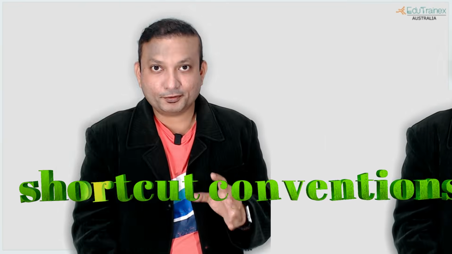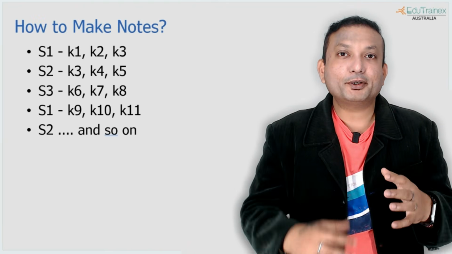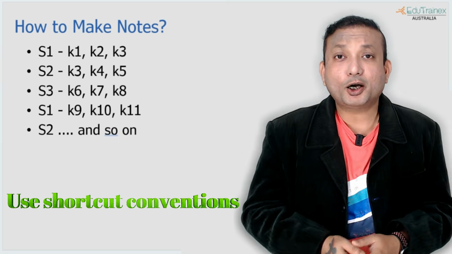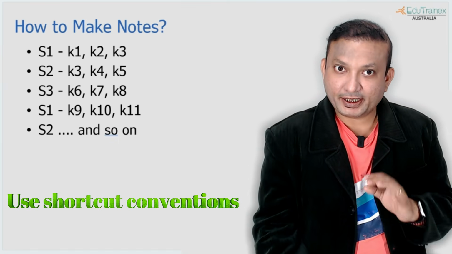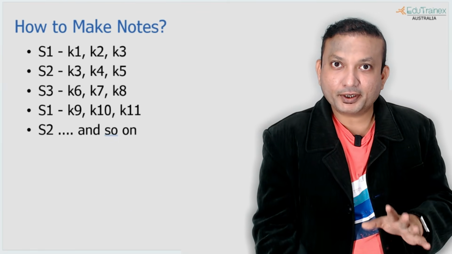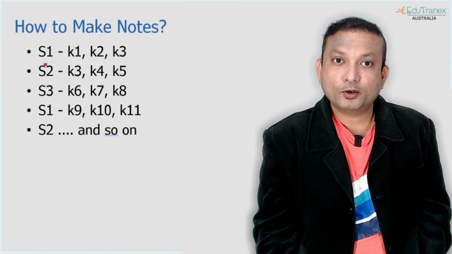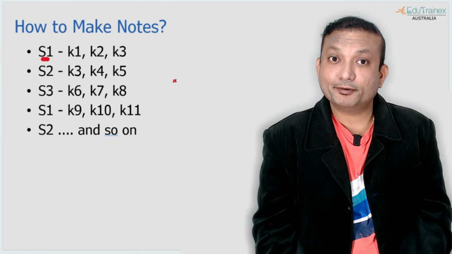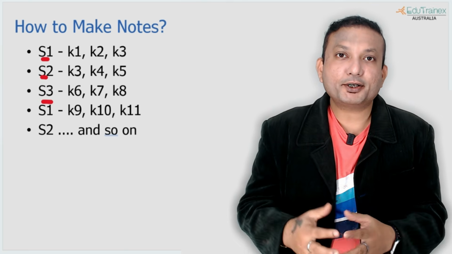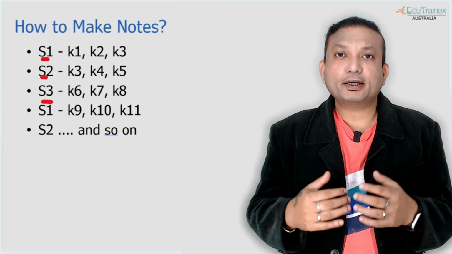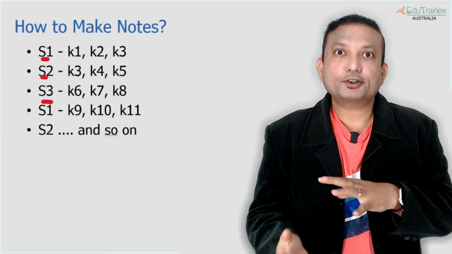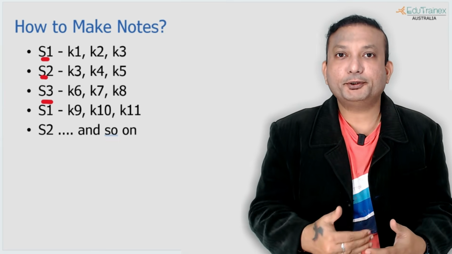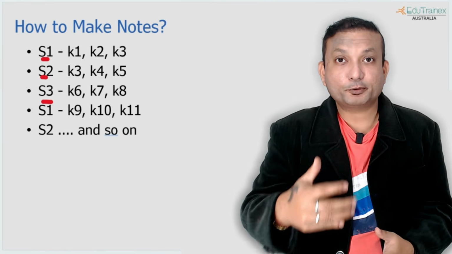Tip number 3 is you have to use shortcut conventions. Because there will be so many people talking, how you have to make notes is serial wise. First things first, you already noted down the introduction. Then the next points: whoever speaks first becomes speaker number 1 or the first speaker. Whoever speaks second becomes speaker 2, and then speaker 3. So you try to put it down in sequence, but even if you are confused which person was speaking what, you just continue in the order. Speaker 1, 2, 3, speaker 1, 2, 3.